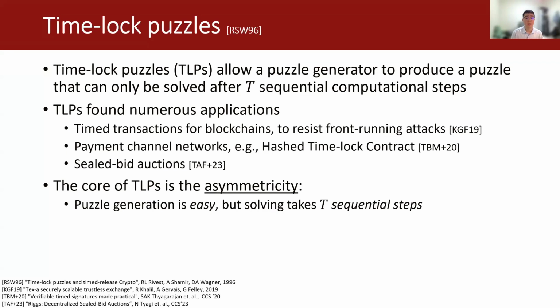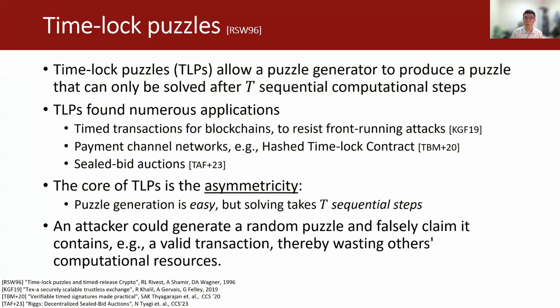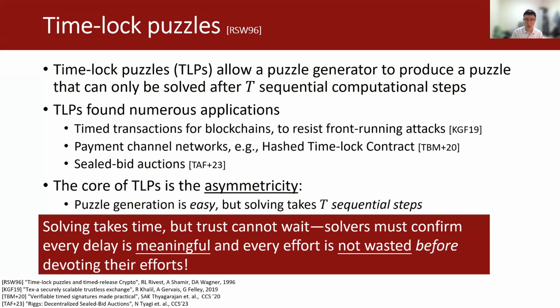However, we observe that this property can be a limitation in some cases. An attacker can utilize this property for attacks. For example, an attacker could generate a random puzzle and falsely claim it contains, for example, a valid transaction, thereby wasting others' computational resources. In conclusion, solving takes time, but trust cannot wait. Solvers must confirm every delay is meaningful and every effort is not wasted before devoting their efforts.